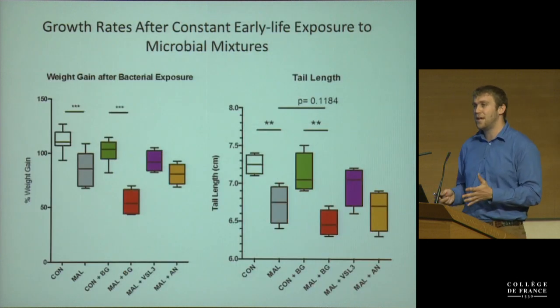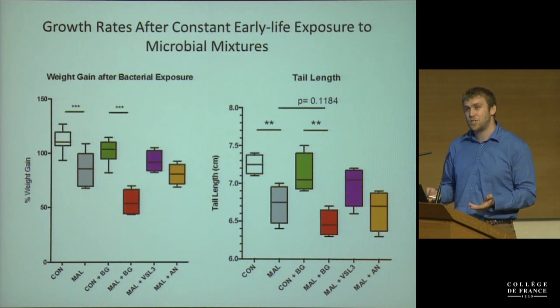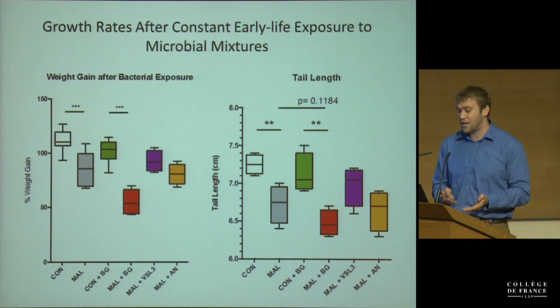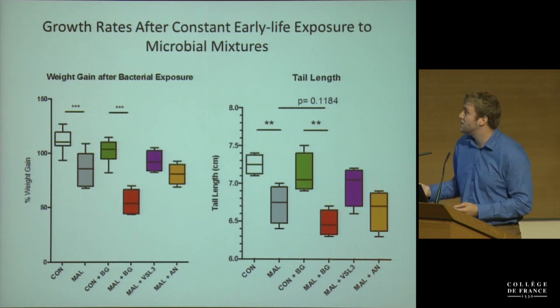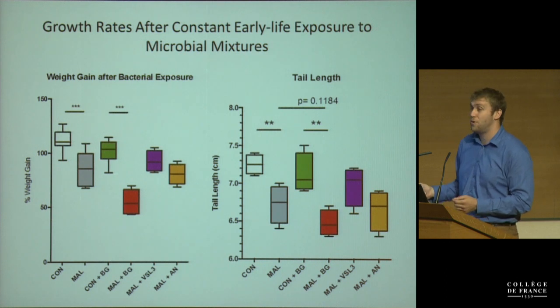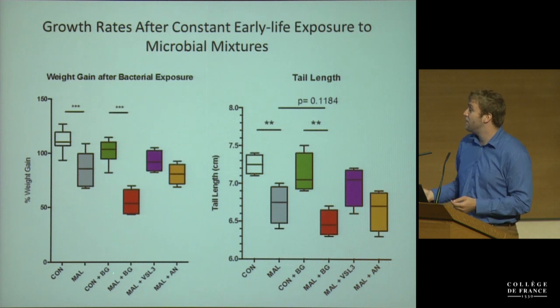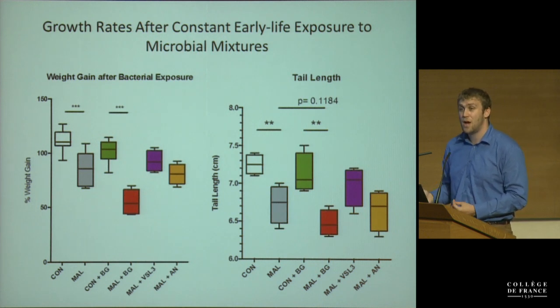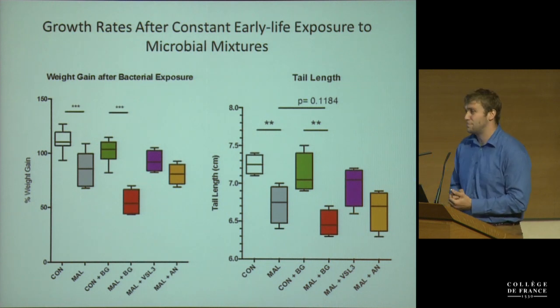So what we're doing here is giving the cocktail after they've been on the diet for 2 weeks. But we're also interested in seeing what other microbial mixtures you could give early in life that could change growth of the mice. So here is what I've already talked to you about, the control and the malnourished mice, and the differences in weight gain 2 weeks later. And here we have the control mice given that bacterial gavage, and you can see there's not a huge difference in weight gain, but when you give the gavage to the malnourished mice from an early age, it seems to really exacerbate the growth stunting that you see in the mice.